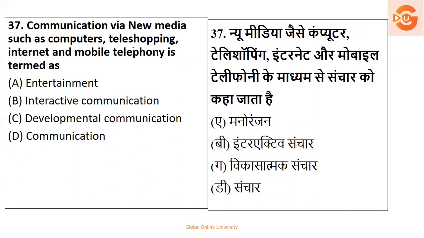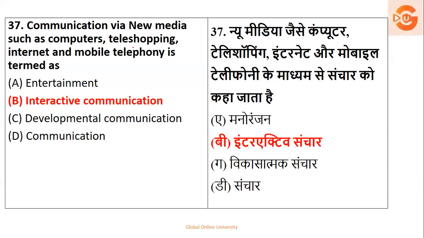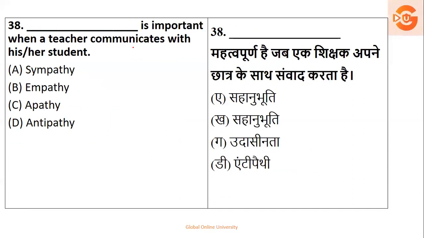Communication via new media such as computer, teleshopping, internet, mobile telephony is based on what? It is all interactive communication. You interact with each other. That is option B. Next, dash is important when a teacher communicates with her student.